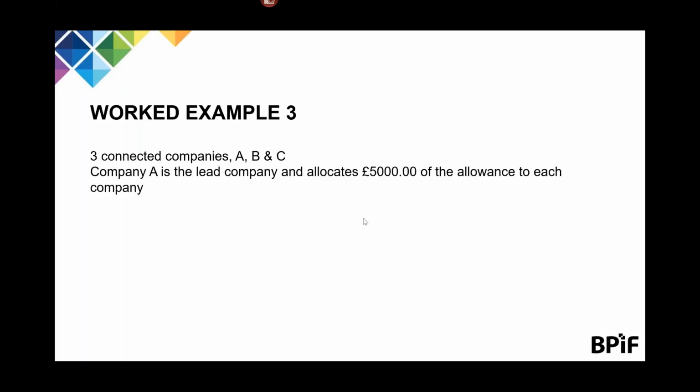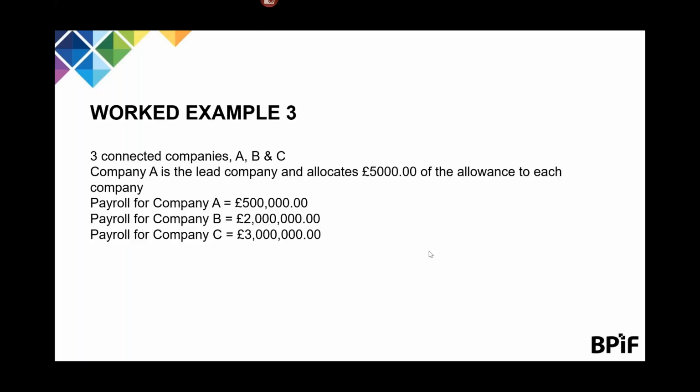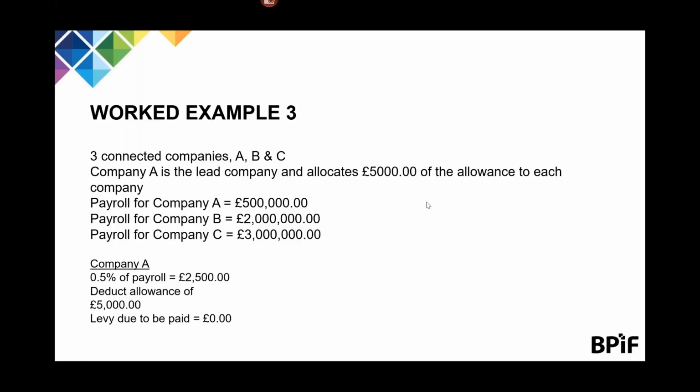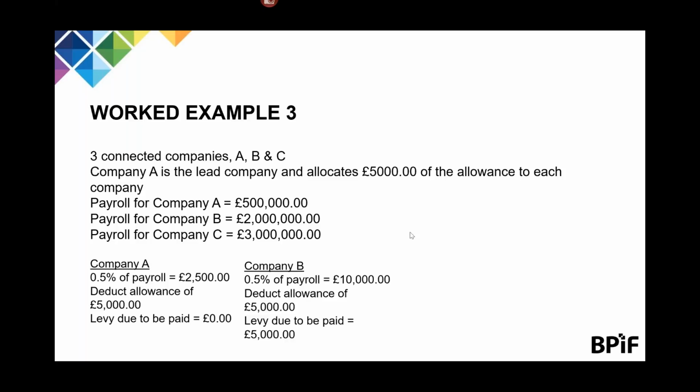Final example, we have 3 connected companies, A, B and C, where they each have a pay bill of £500,000, 2 million and 3 million respectively. They have divided the allowance equally, so they've each been given a £5,000 levy allowance. So company A, 0.5% of the £500,000 is £2,500. They have an allowance of £5,000, so there is no levy to be paid.